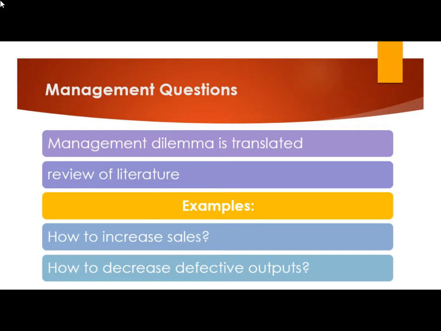And if our management dilemma is can we go for a new modification in the existing successful product, then our management question will be which modifications are to be done in the existing product. Likewise, management dilemmas are converted into management questions.